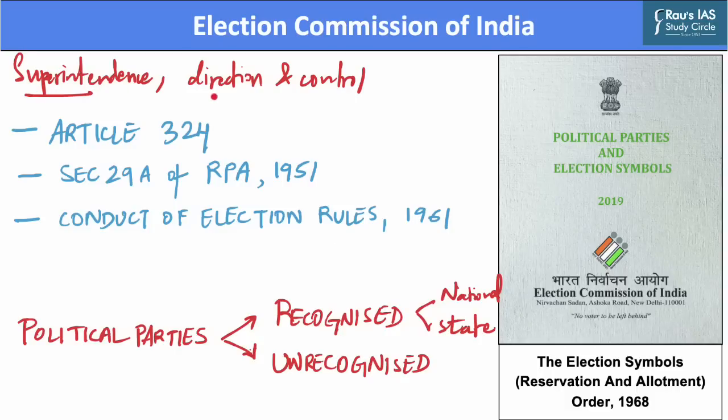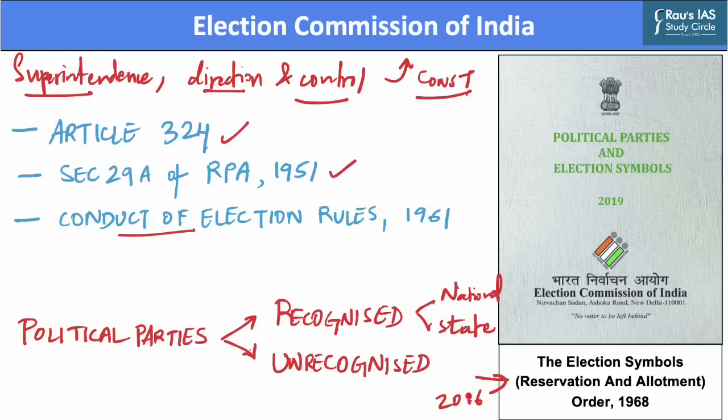Now the superintendence, direction and control of all elections to the Parliament and the state legislature is vested in the Election Commission of India by the supreme law of the land, that is the Constitution. So exercising powers conferred to the Election Commission by Article 324, Section 29A of the Representation of People Act 1951, as well as the Conduct of Election Rules 1961, the Election Commission has passed the following order called the Election Symbols, Reservation and Allotment Order of 1968. This order has been amended from time to time and was last amended in the year 2016.